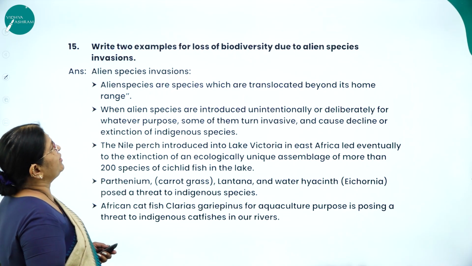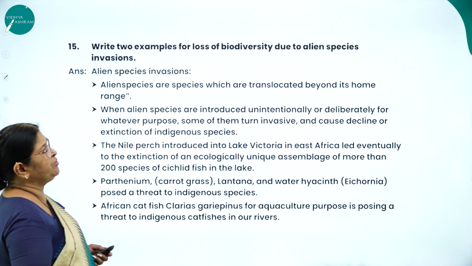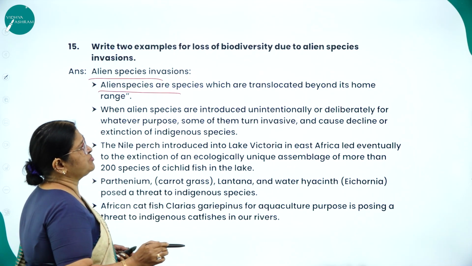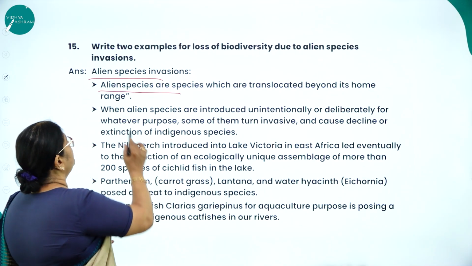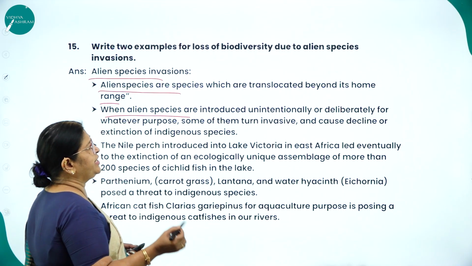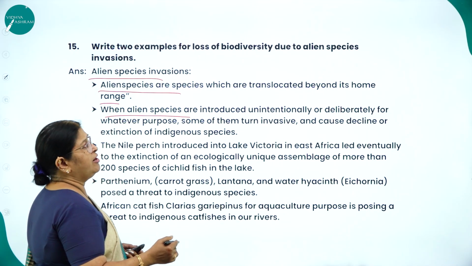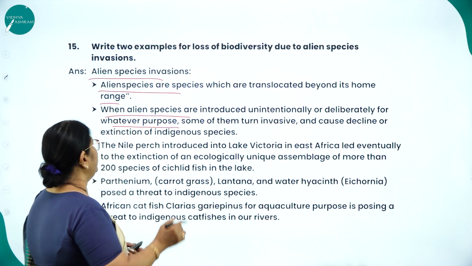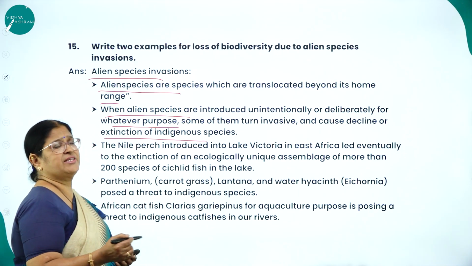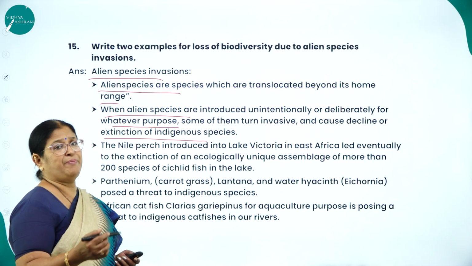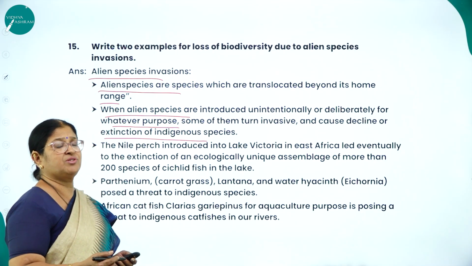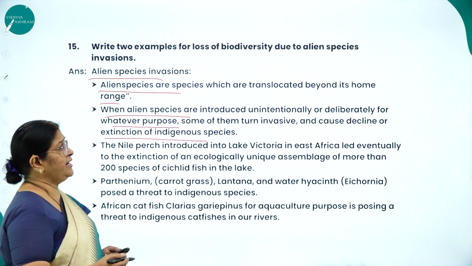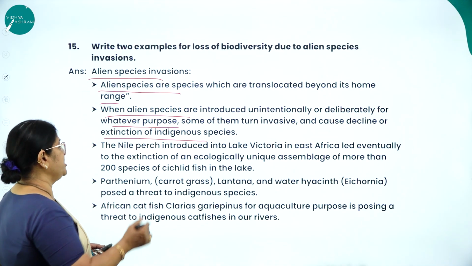Next, write 2 examples for loss of biodiversity due to alien species invasion. Alien species are species which are translocated beyond their home range. When alien species are introduced unintentionally or deliberately for whatever purpose, some of them turn invasive and cause decline or extinction of indigenous species. For example, you take carrot grass or parthenium, or even the water hyacinth, which is commonly called the terror of Bengal. So they have become invasive and they are posing a threat to the indigenous species.